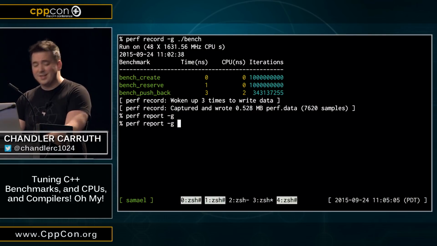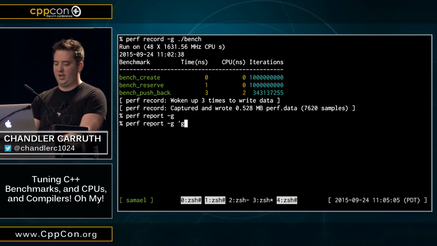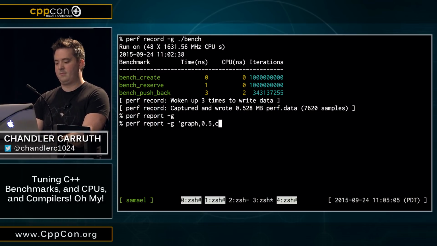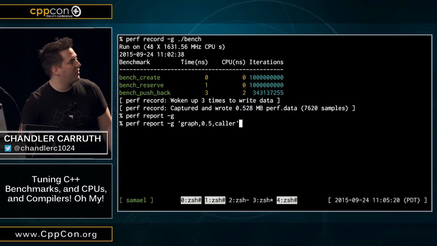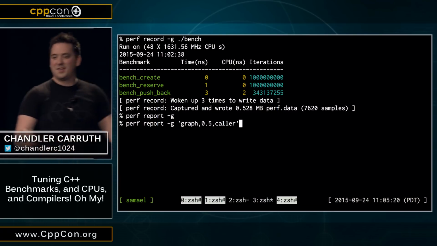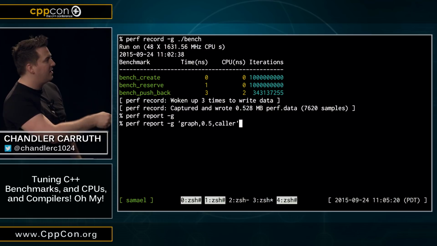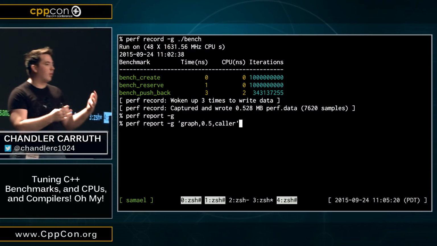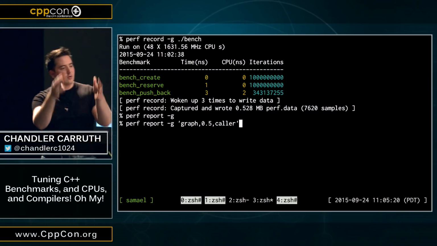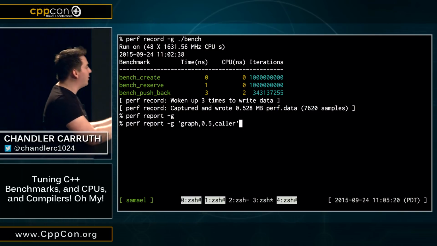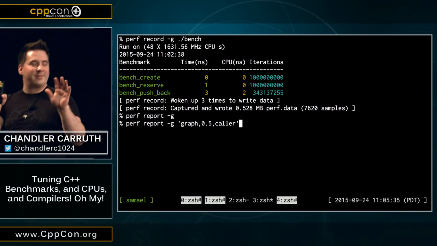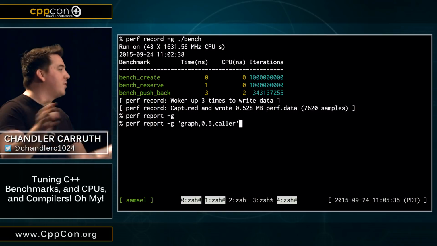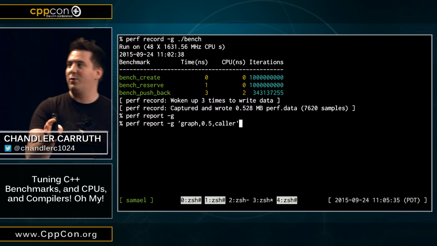Okay, so the magical sauce is this argument to -g. Now, what on earth does this mean? This is a bit magical. So graph is the kind of call graph to display. There are two kinds that are really interesting here. One is called fractal, the other one is called graph. The fractal one has nothing to do with fractals. And the graph one, both of them have everything to do with graphs. I have no idea what these names mean.